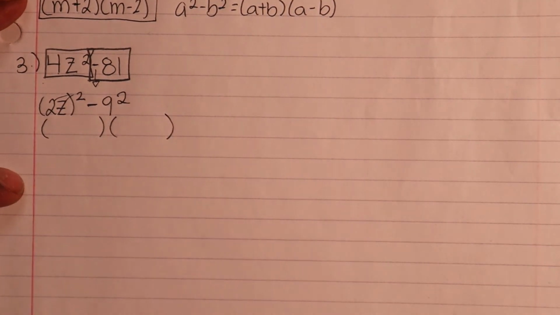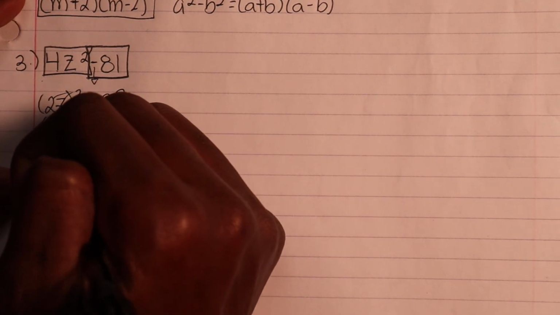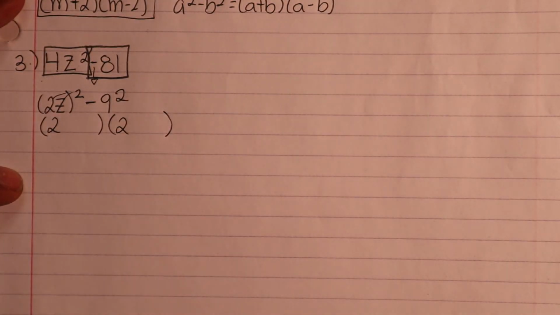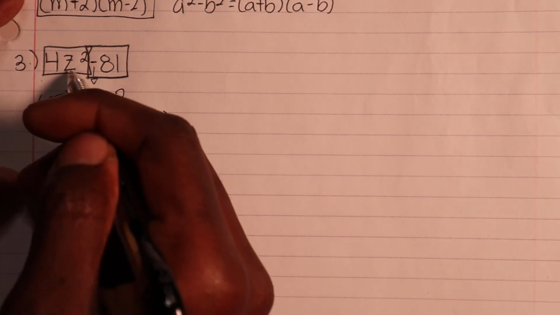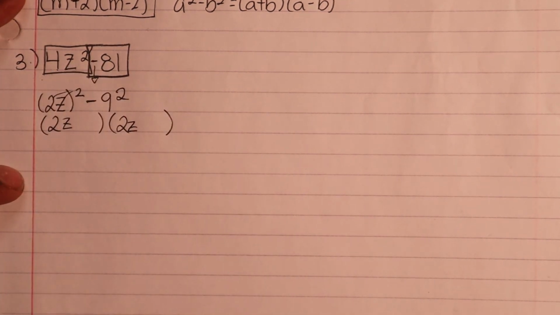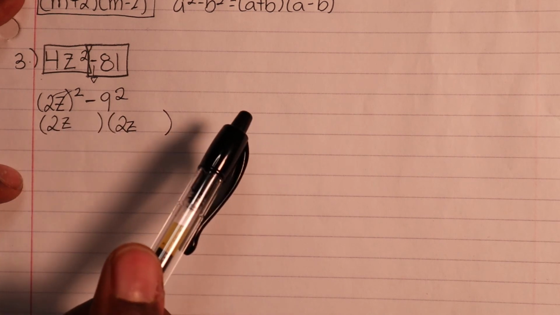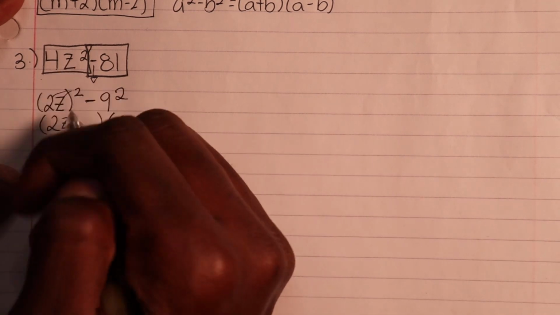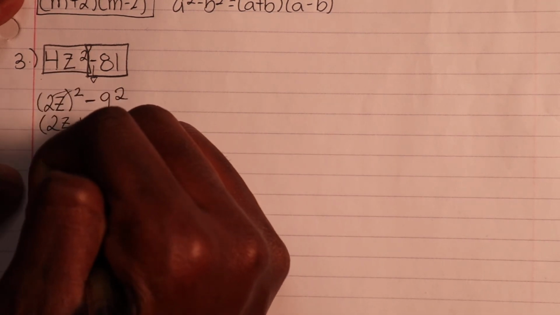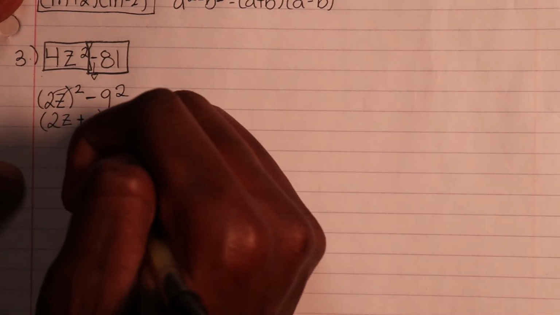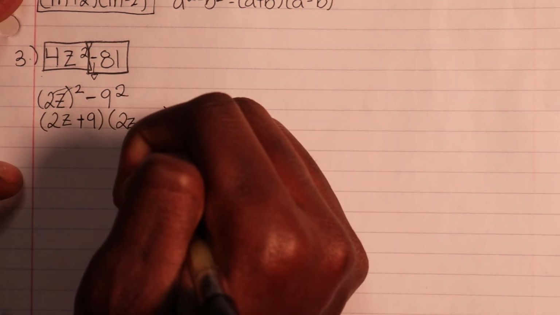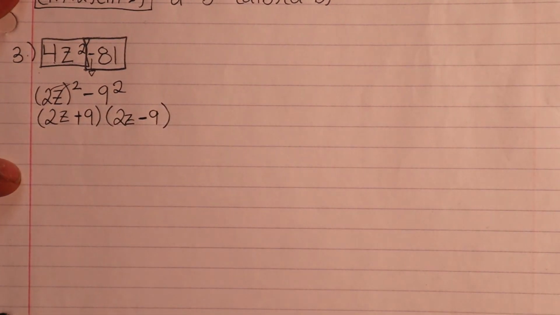So when I look at this question, I already know I can break it down automatically by factoring this. Okay? So we already established there's going to be a 2 and a 2 here, because that will give me this 4, correct? And I have a z and a z here, correct? Because that will give me the z squared. And now we have to figure out this -9. Okay, so with this -9, I'll have a positive and a minus sign right there. Okay? And then I have a 9 here and a 9 there. Okay? Because look, we're trying to get back to 81.